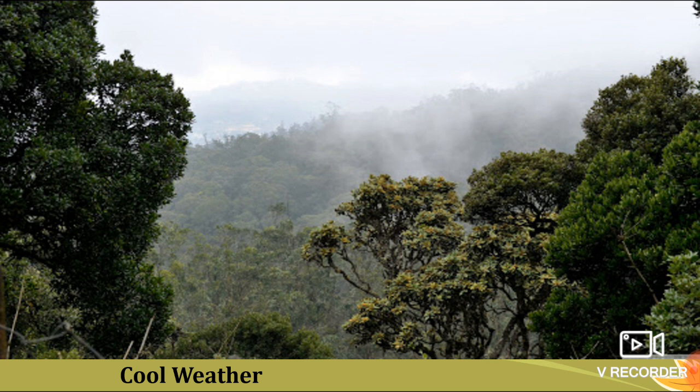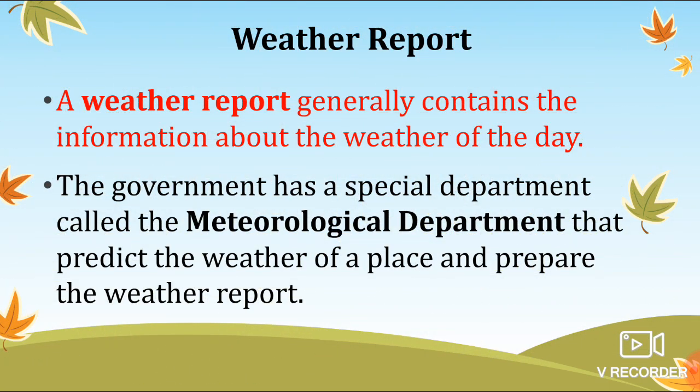These are the things we are seeing with respect to weather, and what the conditions and elements of that particular weather are, which determine what kind of weather will be at that particular place at that particular time. Now we will see what a weather report is. A weather report is published by the meteorological department of that particular place, and it gives information about the weather of the day.